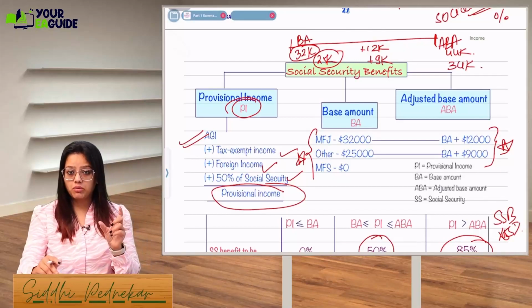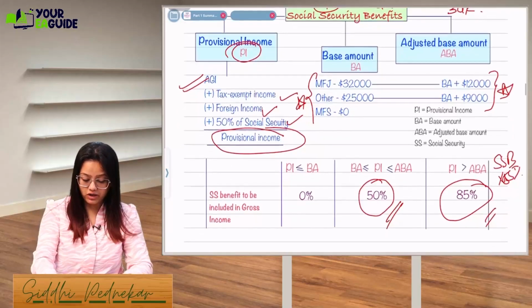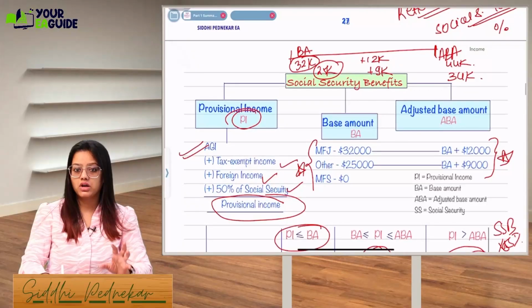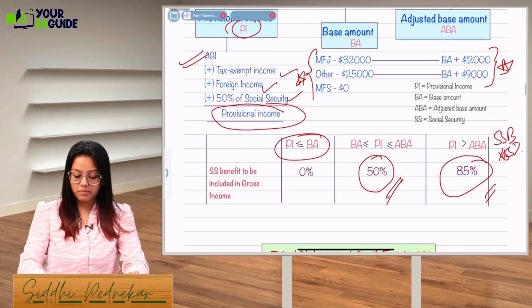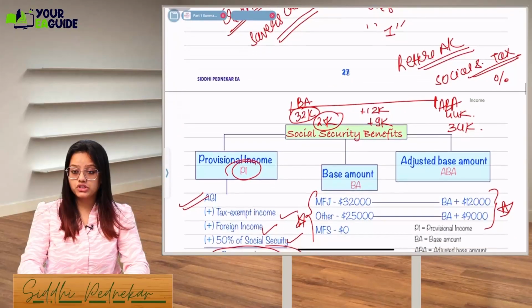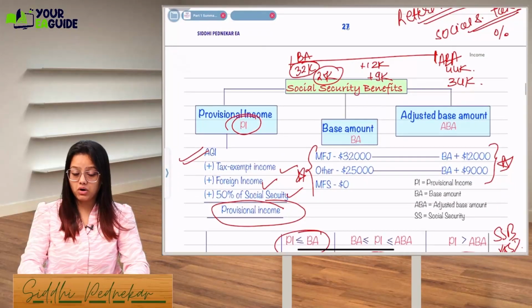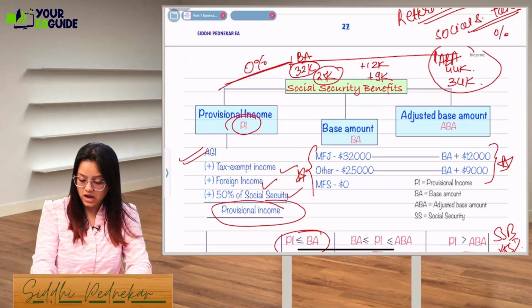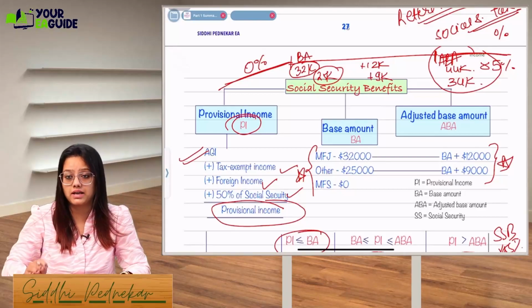Now check your provisional income. If it falls below the base amount, which was 32,000 or 25,000, 0% will be taxable. If your provisional income falls above the adjusted base amount, up to the base amount 0% will be taxable, and above the adjusted base amount, 85% of your Social Security benefit will be taxable.